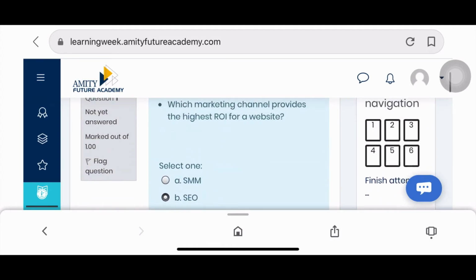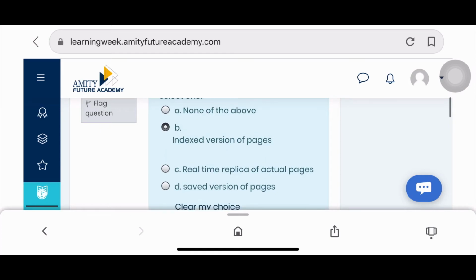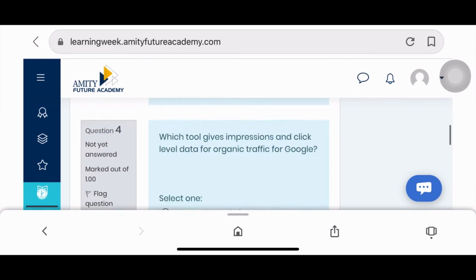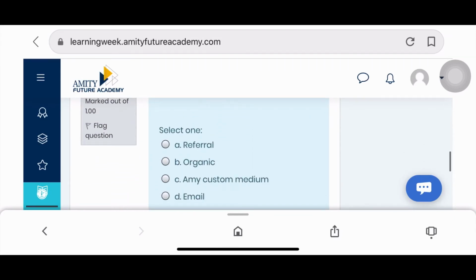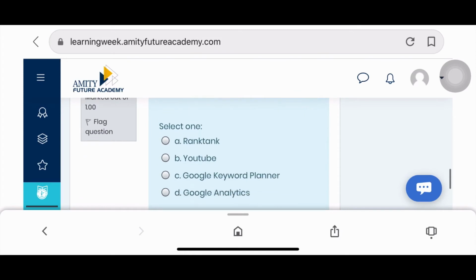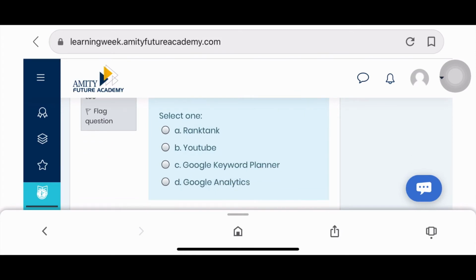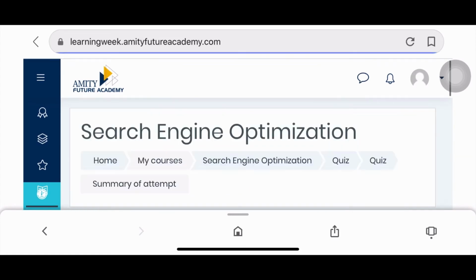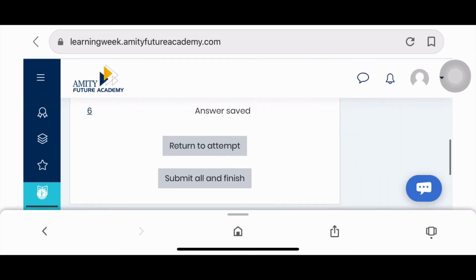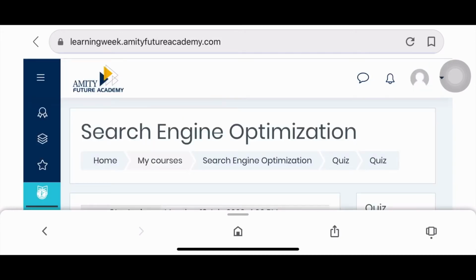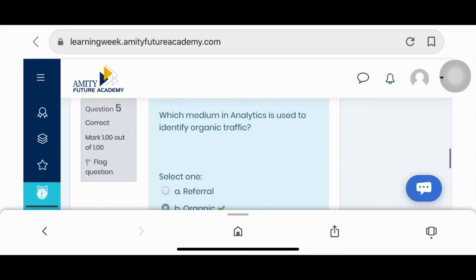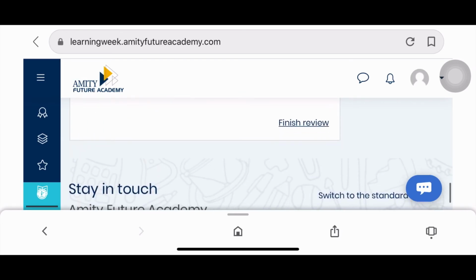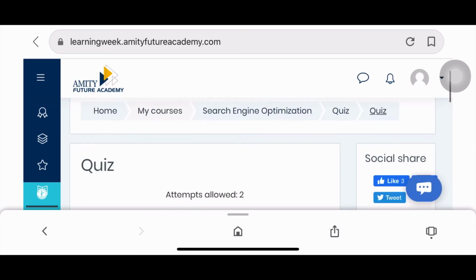Fill it in a similar way for all the questions. After finishing the review, reattempt the quiz once again.